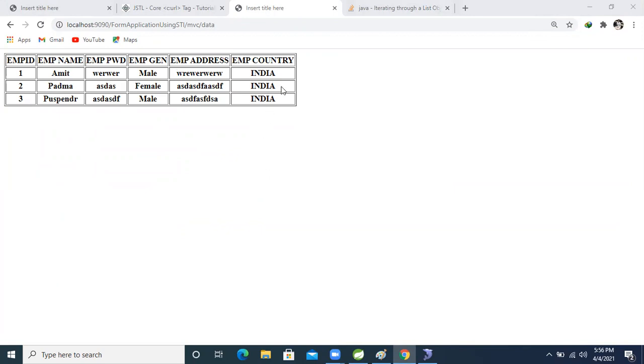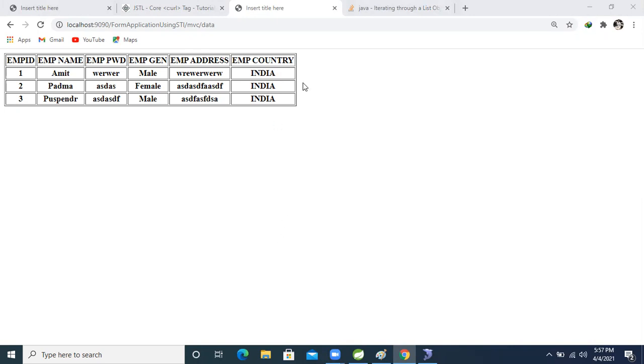But sometimes our end user needs to update data, because sometimes we put wrong values, like the name, password, or other fields. So we need to give our end user the facility to update data. For that, I'm going to use the form tag library again.